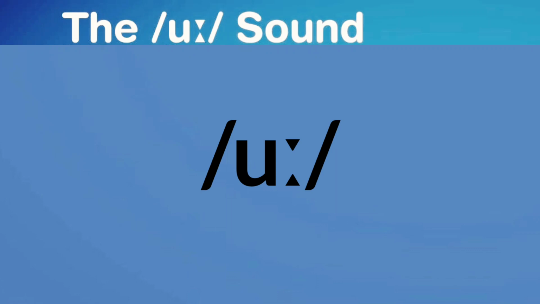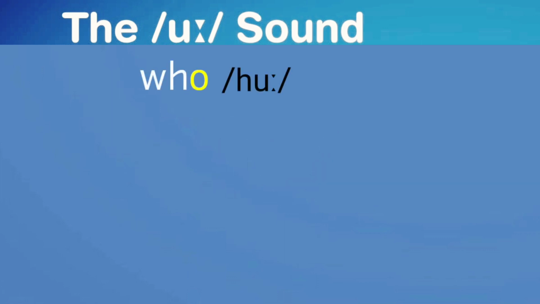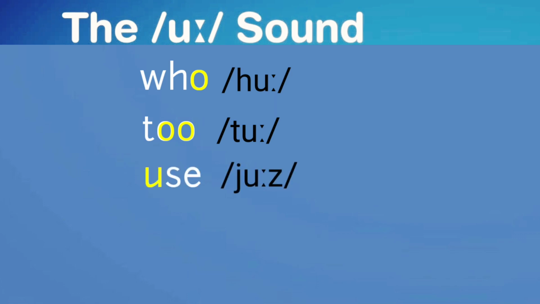This is the oo sound. The oo sound is spelled in lots of different ways. Sometimes with the letter O or double O, as in the words who and to. Or sometimes it's spelled with the letter U, as in the word use.